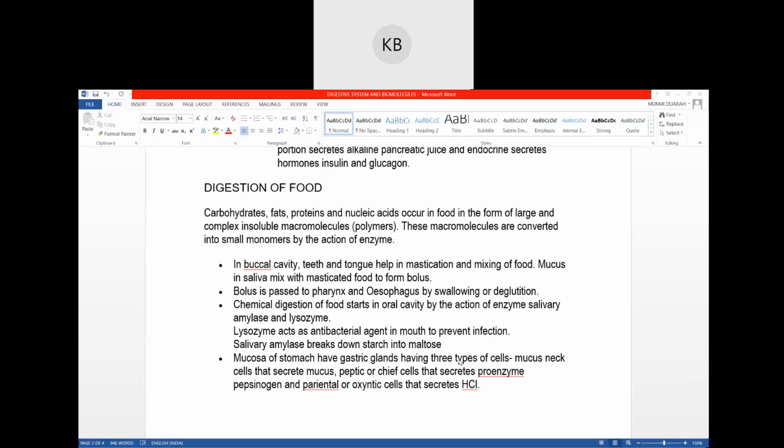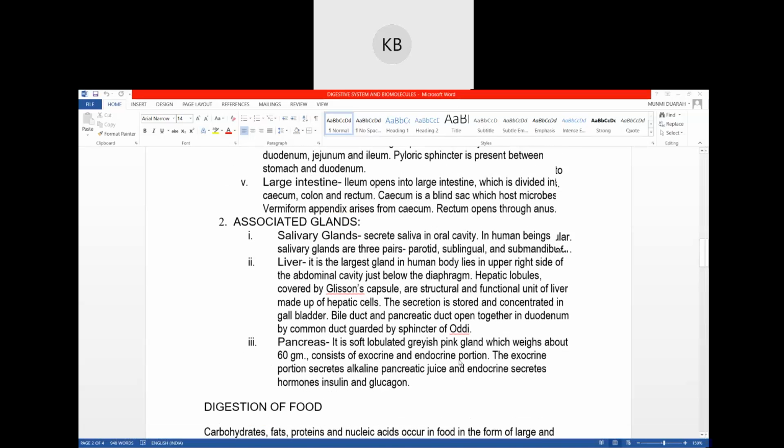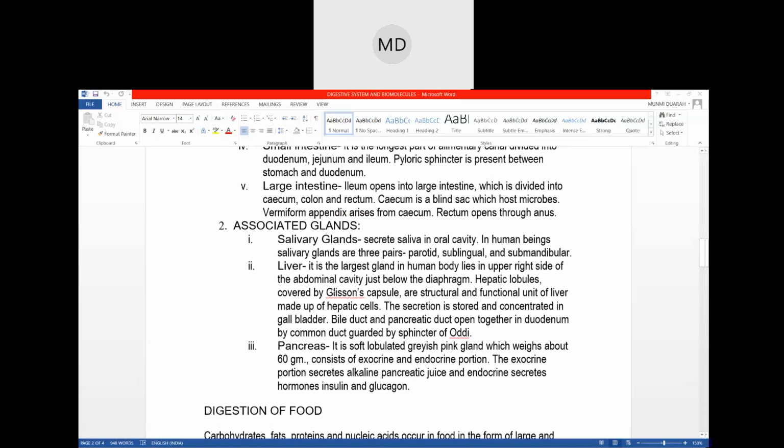Okay, up to how much is discussed? This portion is done. Glands. Please respond because I forgot, because I take classes for different sections, no?